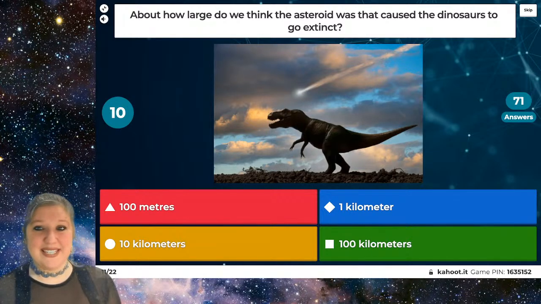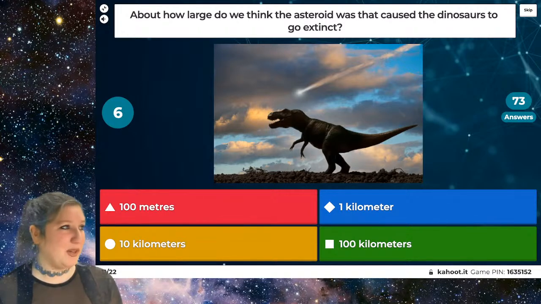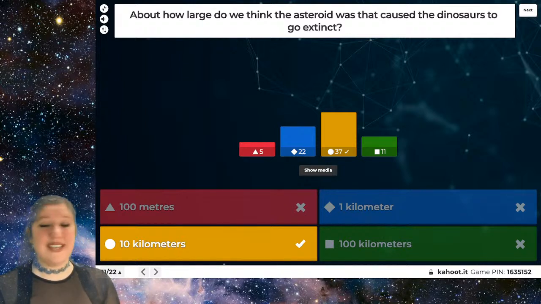You've got about 10 seconds left. We're getting a little apocalyptic here, thinking about some very problematic comets hitting the Earth, asteroids or comets. And yes, that is correct that we believe that it is about 10 kilometers.